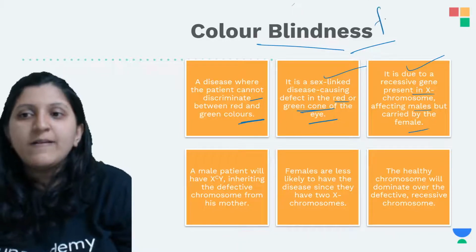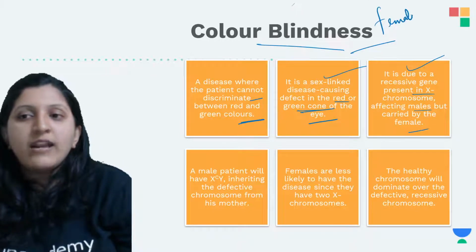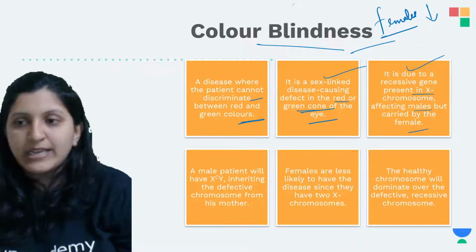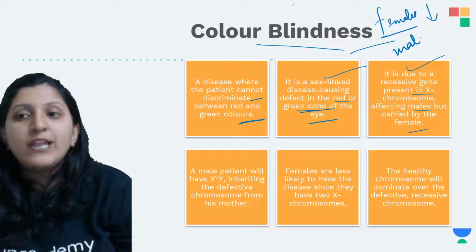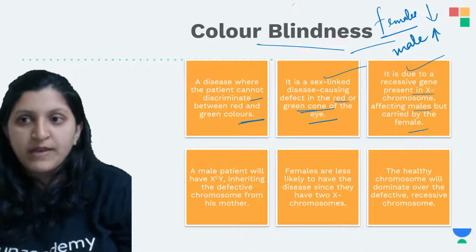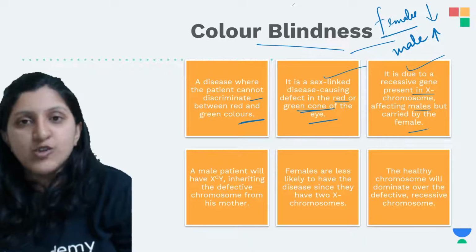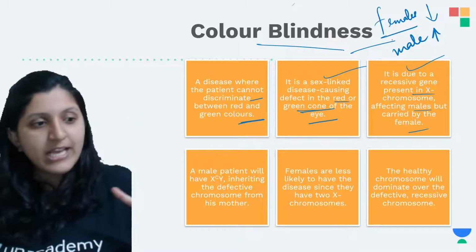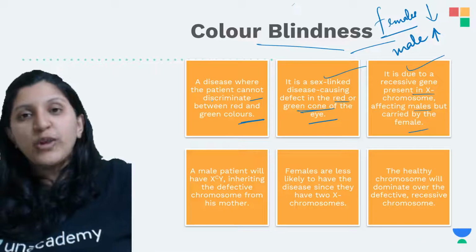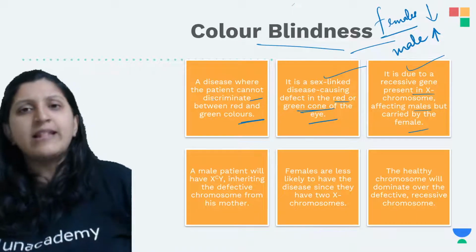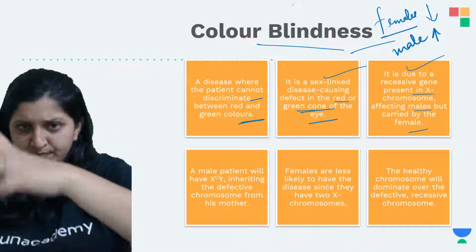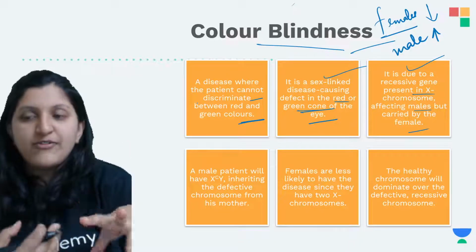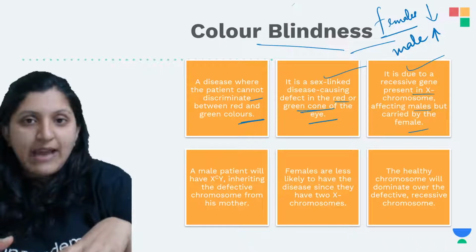So again, females are very less affected by this particular condition, but in males you can see this is more. It is a rare case in females, but more common in males because they have only one X chromosome, which is going to express itself fully. Even if a faulty chromosome is coming, that is going to express itself fully, and that's the reason the male will have the disease.